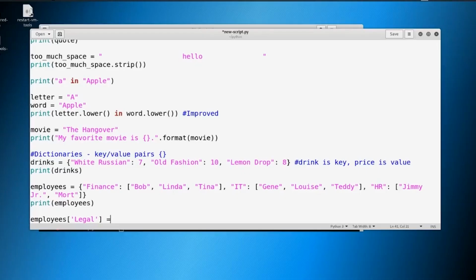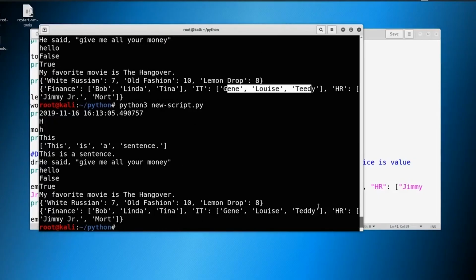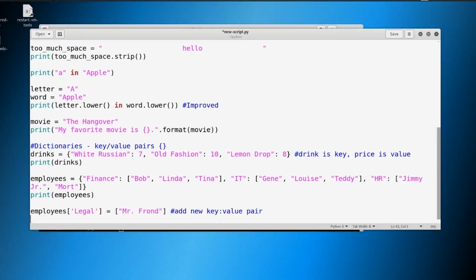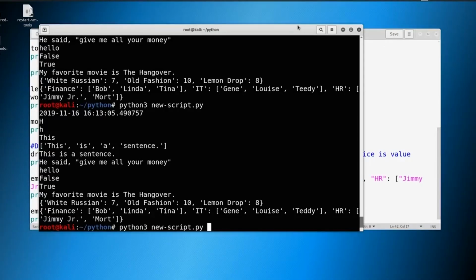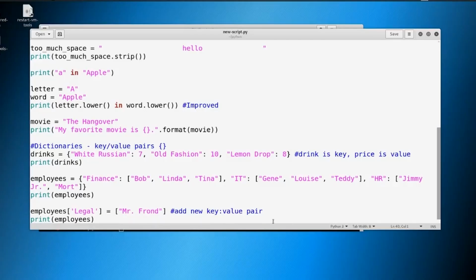And then we'll say, in legal, there is Mr. Frond. All right. And this will add a new key value pair, something like this. All right. So we'll save this, go ahead and just print it. And if I were to write print afterwards, print employees, and we'll save it. Let's print it one more time. Now you see that legal has been added with Mr. Frond working in legal.